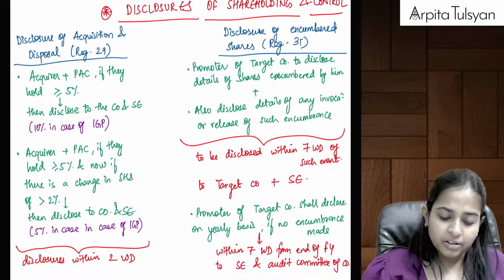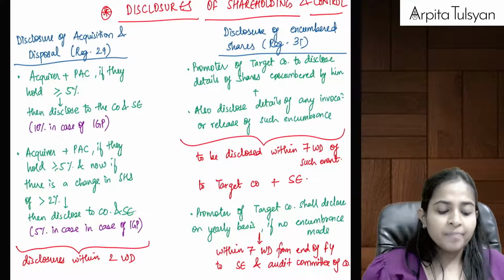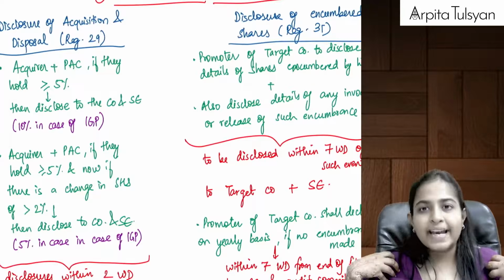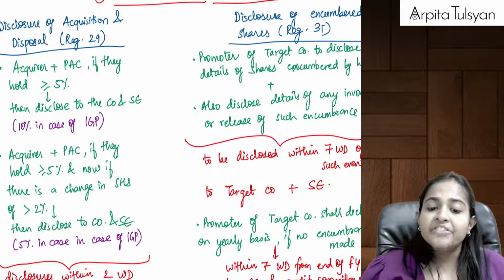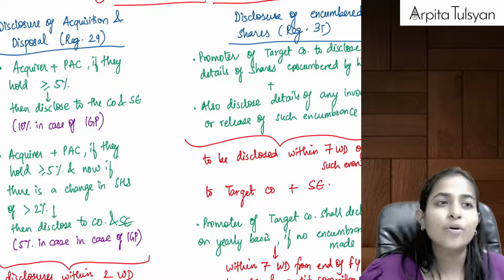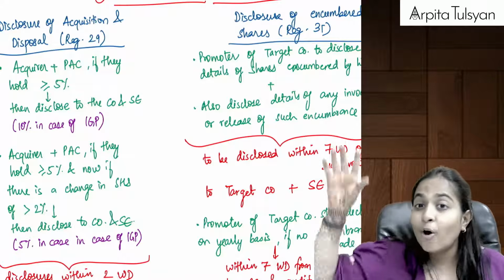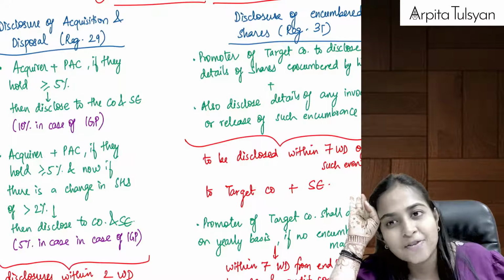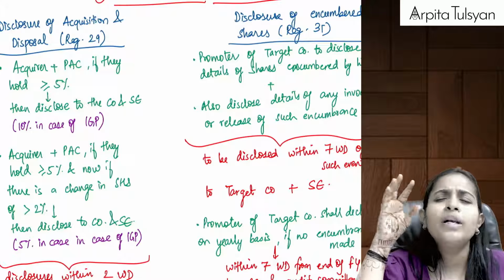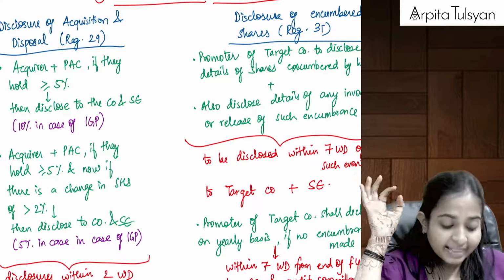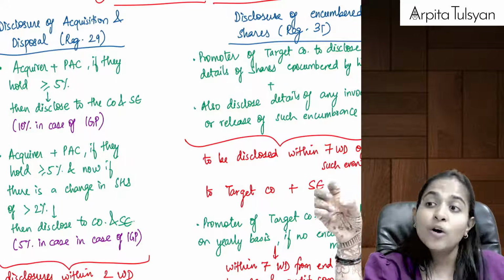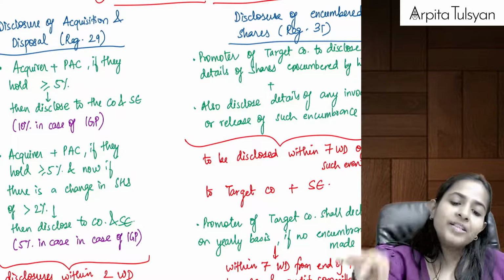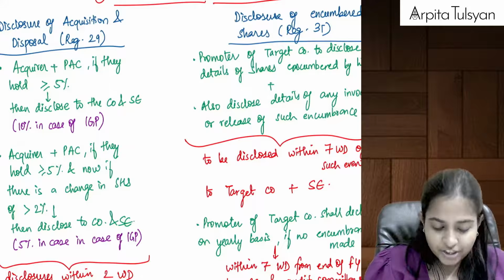Now see, there are two types of disclosure here. Whenever there is an acquirer along with the PAC, if they are holding more than or equal to 5%, not 25%. If 25%, then the open offer and public announcement is mandatory. Now, if they are holding only more than or equal to 5%, then disclose. It means you are already a big person. 5% is not less in a listed company. Then please disclose this to the company and to the stock exchange.